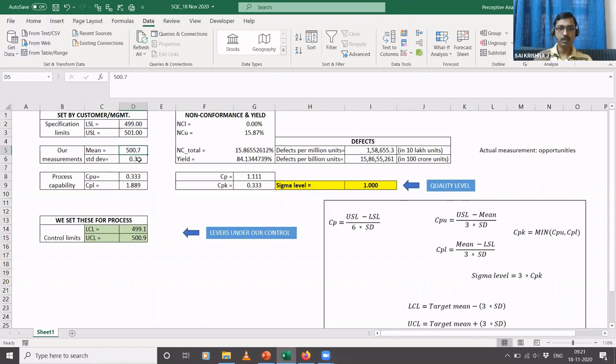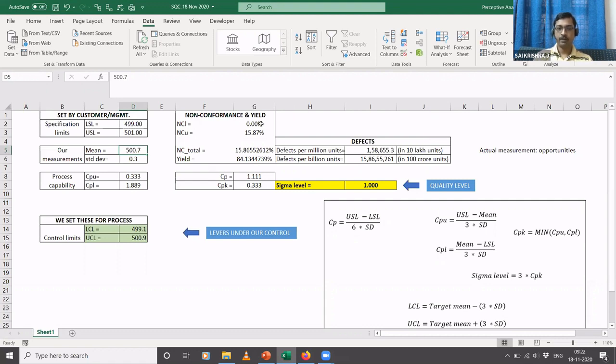Here you have something called non-conformance and yield. What is non-conformance? It is basically the percentage of the packages which fall outside of these specification limits. So how many packets weigh below 499 grams, or how many packets weigh above 501 grams. That is why we have two measures here. One is NCL and the other is NCU.